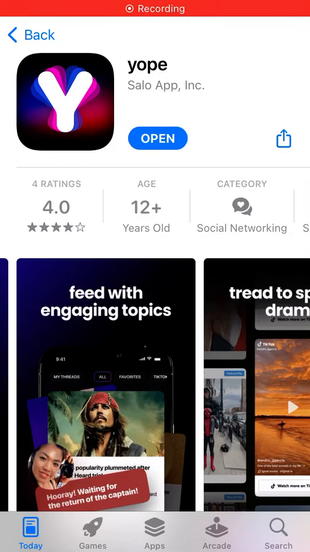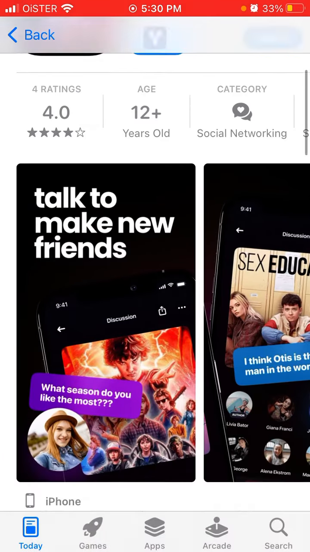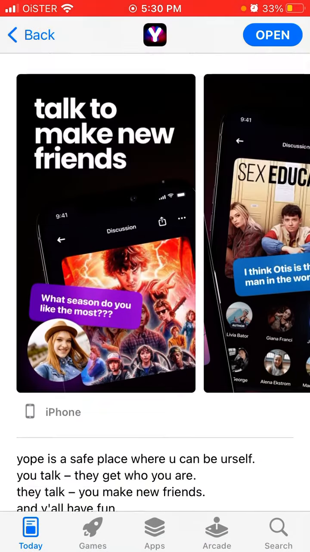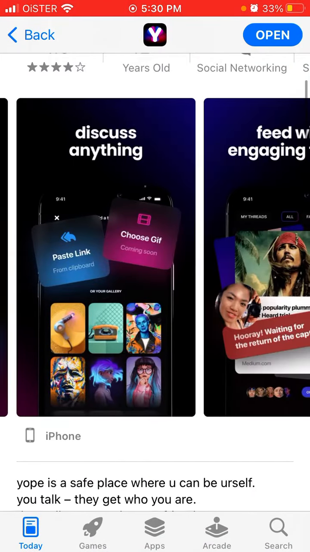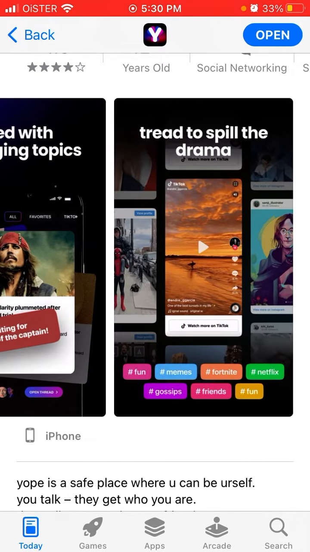Let's go through the Yope app. This is a trending app where you can discuss anything to make new friends. Here you can see how it looks like. You can have a feed with engaging topics.